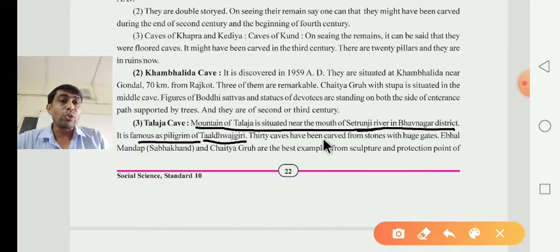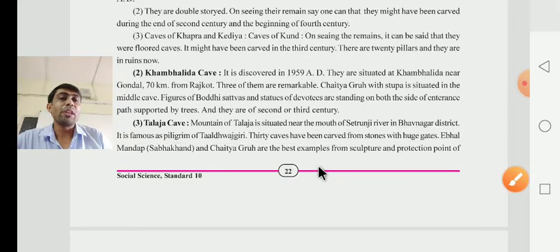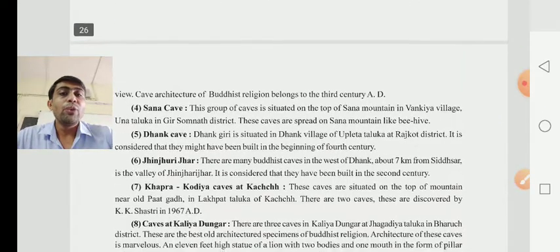And 30 caves have been carved from the stone with huge gates. Near about 30 caves have been carved from the stone with the huge gate, and the Eval Mandap, that is Sabhakan, and the Chaitya Group are the best example of the sculpture from the protection point of view.